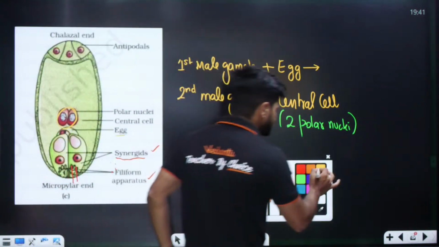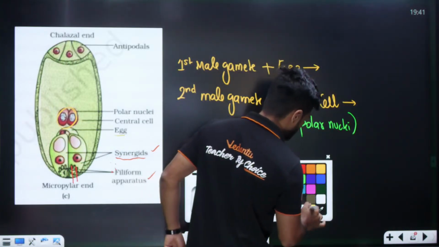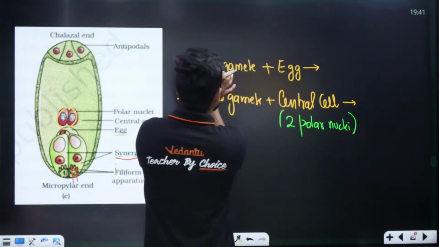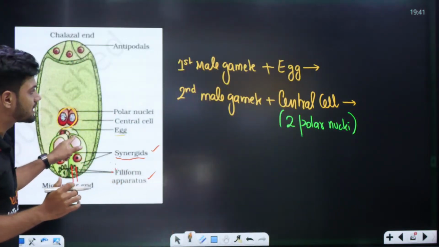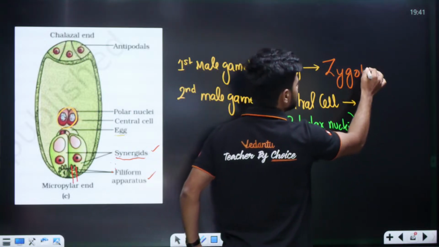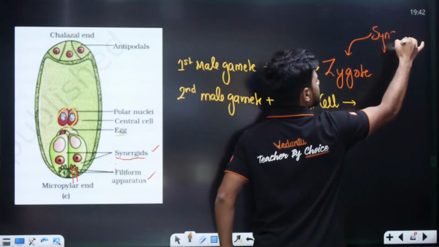Now, the first category. When the male gamete fuses with the egg cell, this results in zygote formation. And this is called what? Syngamy.